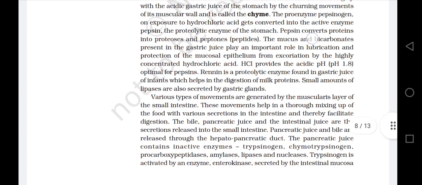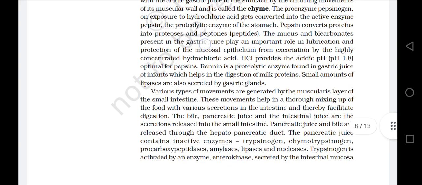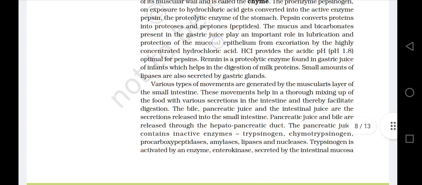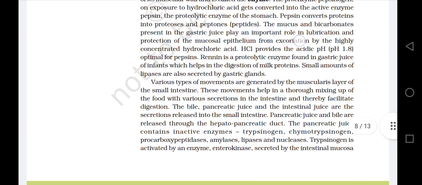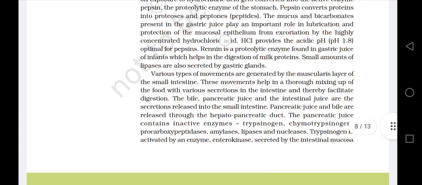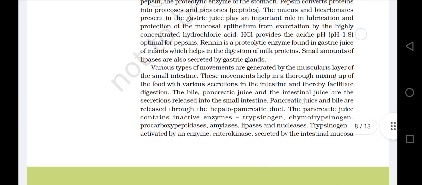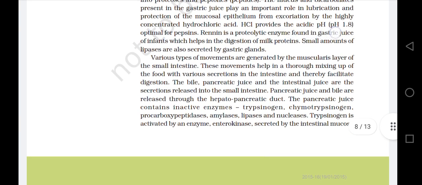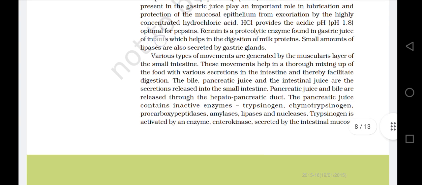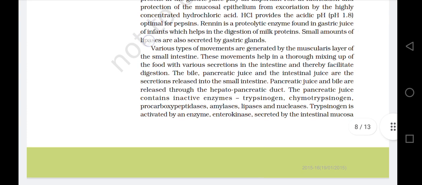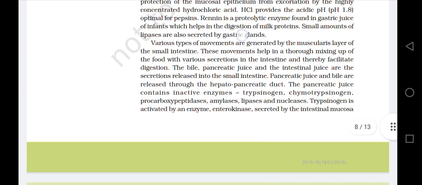The mucus and bicarbonates present in the gastric juice play an important role in lubrication and protection of the mucosal epithelium from excoriation by the highly concentrated hydrochloric acid. Hydrochloric acid provides the acidic pH 1.8 optimal for pepsins. Rennin is a proteolytic enzyme found in gastric juice of infants which helps in the digestion of milk proteins. Small amounts of lipases are also secreted by gastric glands.